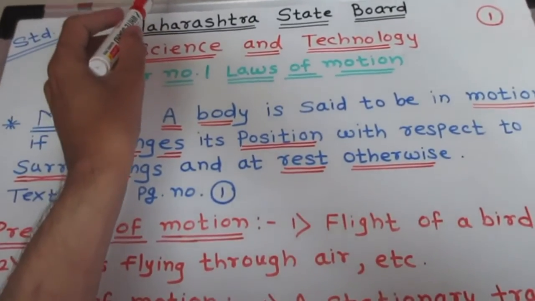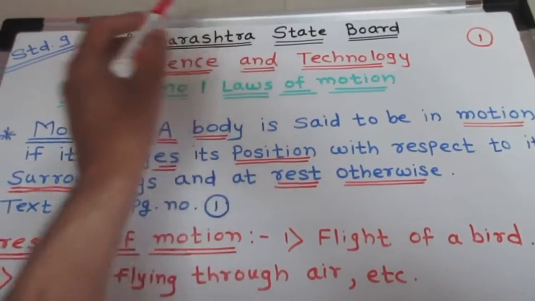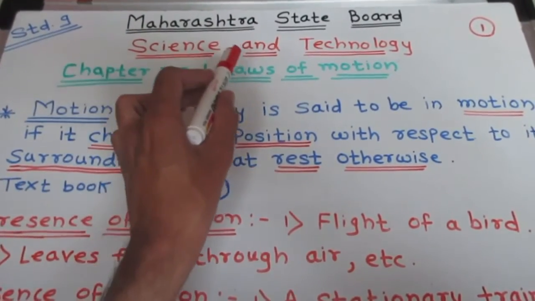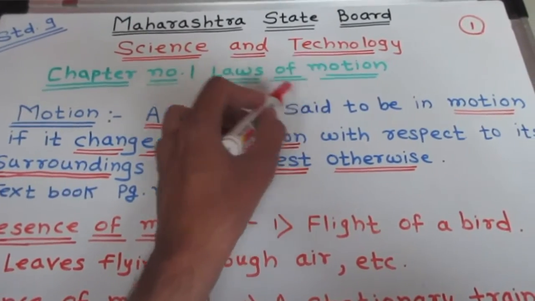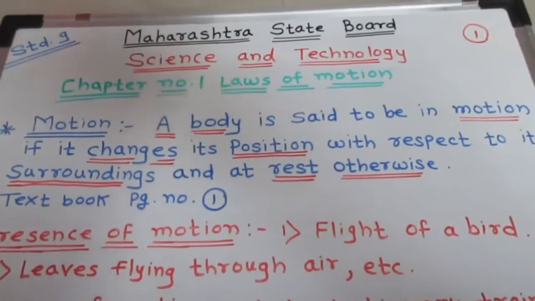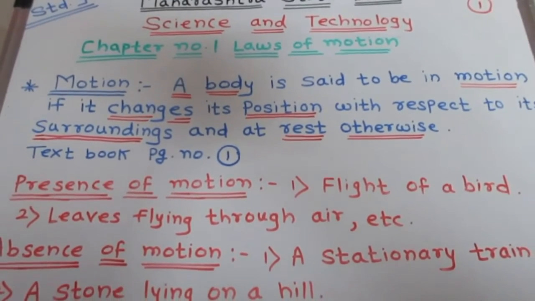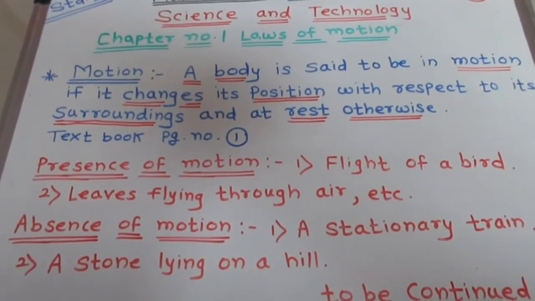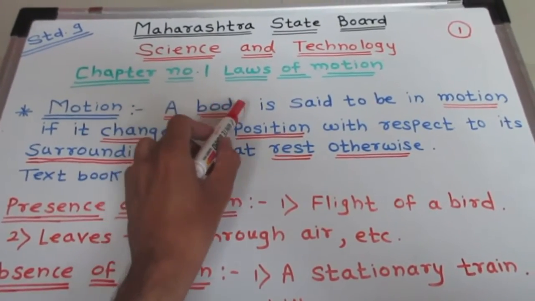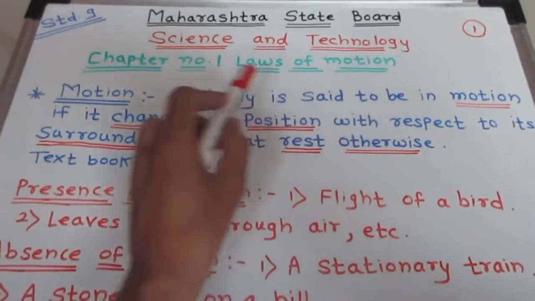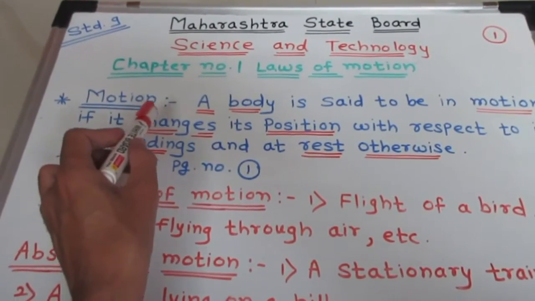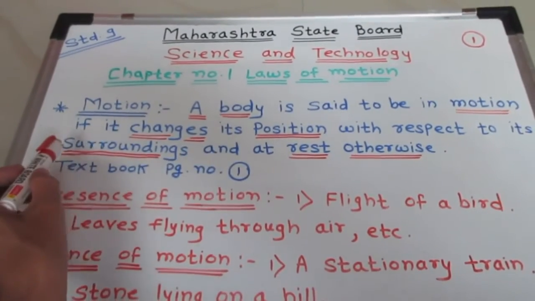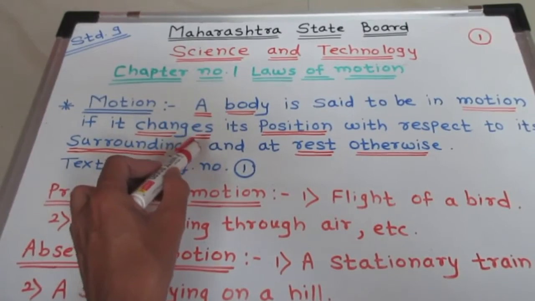So today we are going to learn Maharashtra State Board Standard 9 Science and Technology, Chapter number 1, Laws of Motion. So first we will learn the definition of motion. So motion means what, students? A body is said to be in motion if it changes its position with respect to its surrounding, and at rest otherwise.